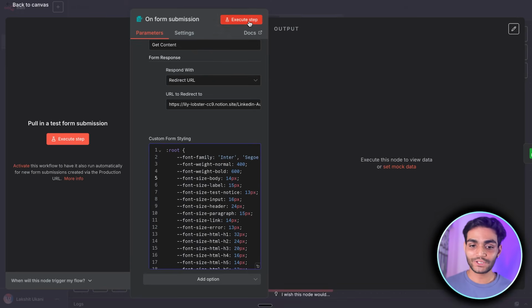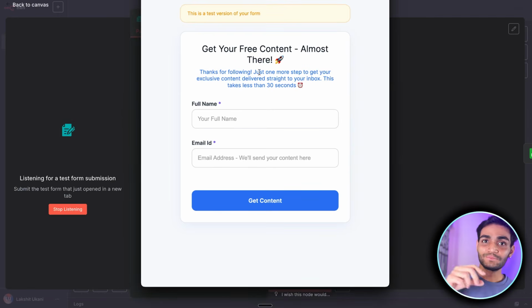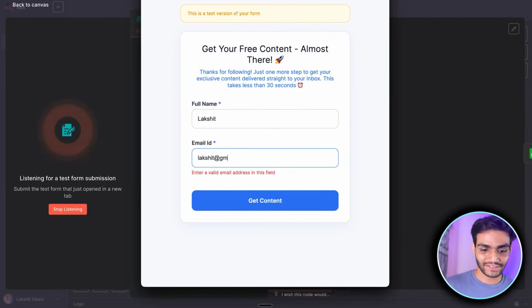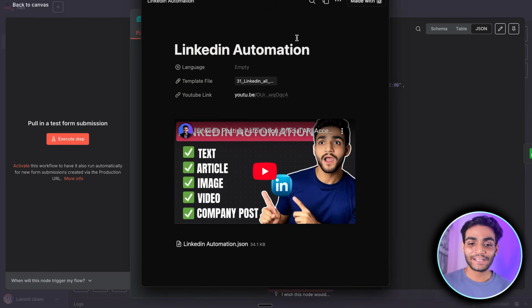Now, if I execute the step, as you can see, whenever a user comes over there, they'll be seeing this page where they'll be filling in the full name and email ID. So let me fill it to show you how it looks. Let me write my name and my fake email ID. Now as you can see, it automatically redirected to this Notion page. So it's working perfectly fine.